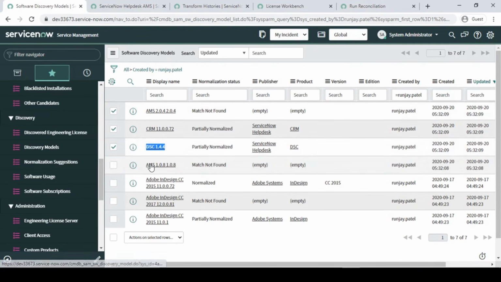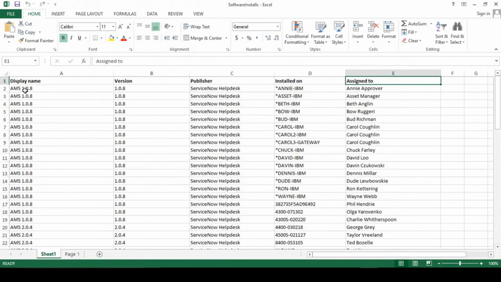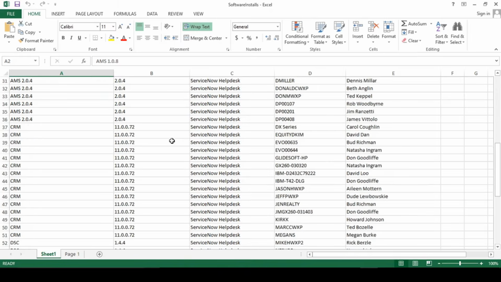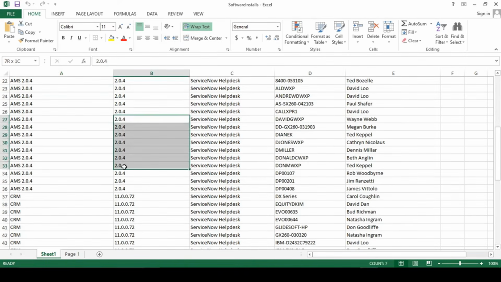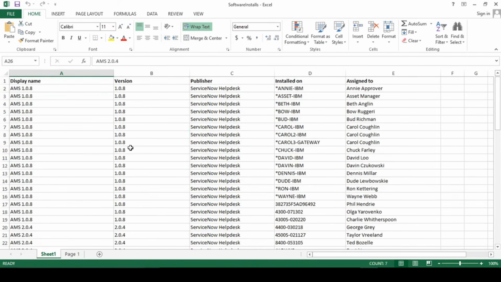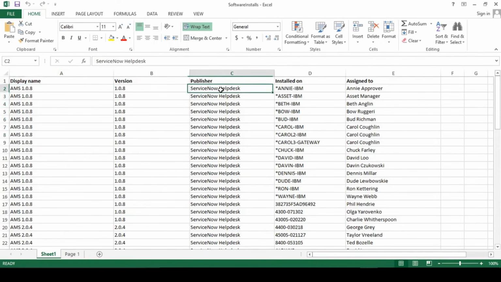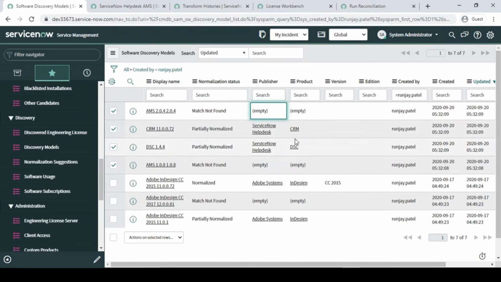DSC, and what are the data, let me just match it. So AMS is 1.0.8, so AMS 2.0, where is the AMS 2.0? Okay, so for 2.0 also we have kept it. So 2.0 is also coming, AMS 1.0.8 is also coming. So this one is also there, right? But for this we don't have publisher. It should be publisher over here, but here match not found, partially normalized, here match not found.